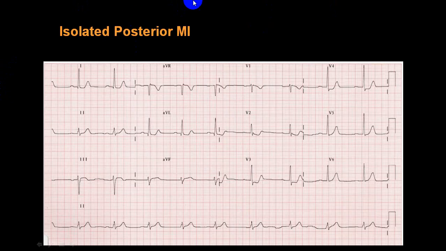What is isolated posterior wall MI? It means there is no involvement of the inferior wall. You can see in lead 2, lead 3, aVF, no ST elevation. But in V2, V3, there is an ST depression with upright T wave.